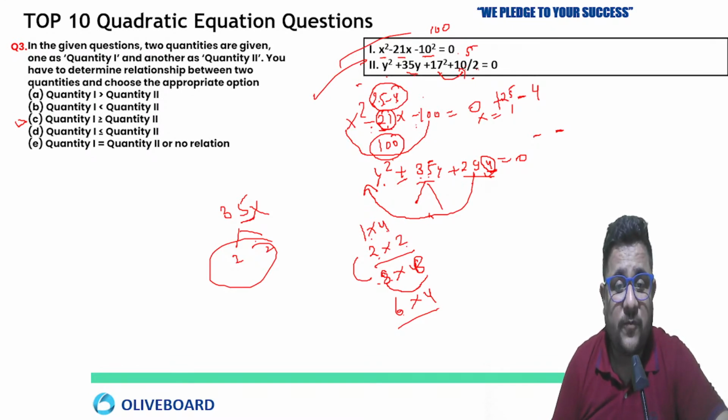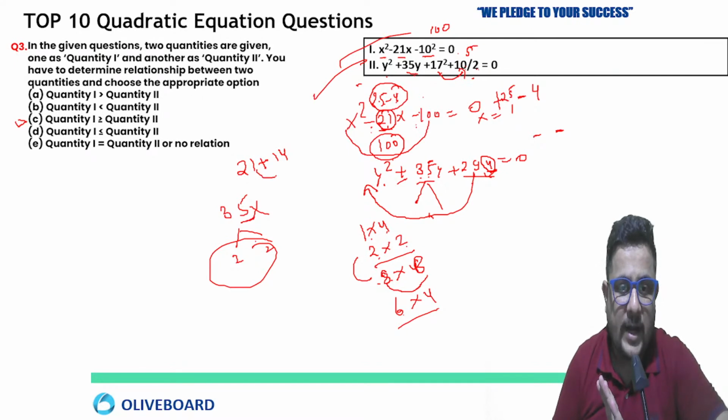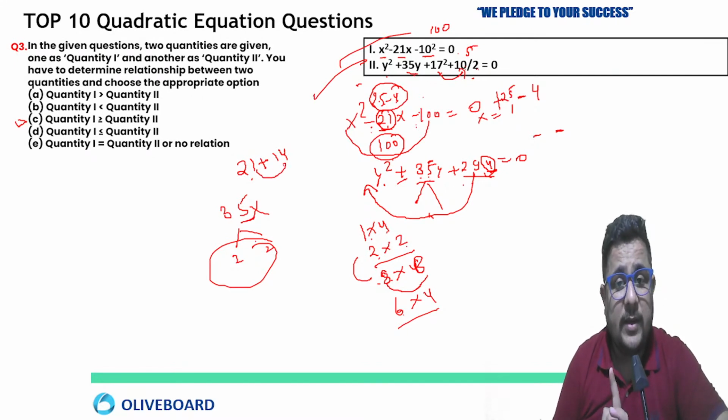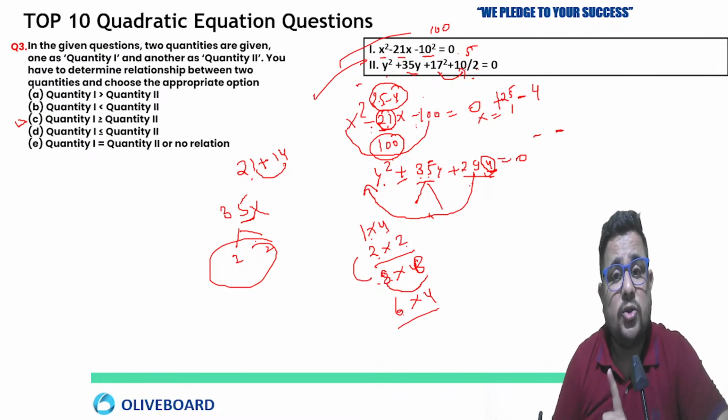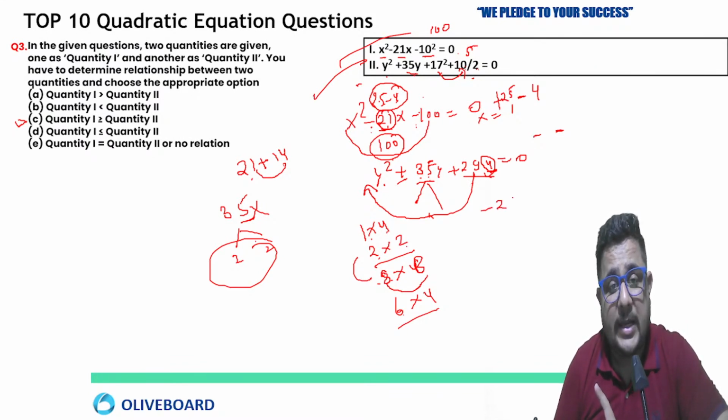1 plus 4 will give you 5, means 21. We can just think like that, plus 14. So 1 and 4 is there, right? 21 plus 14 is 35. 21 multiplied by 14, you will get 294. So your values are minus 21 and minus 14.